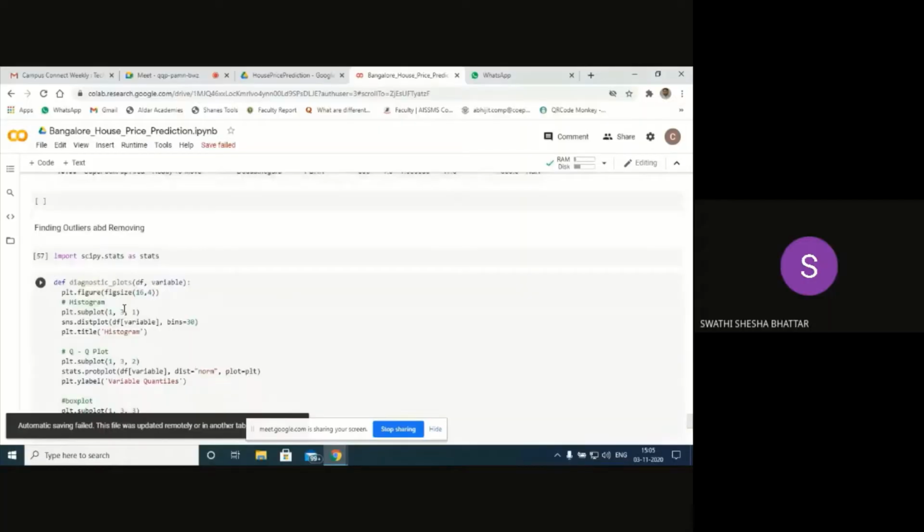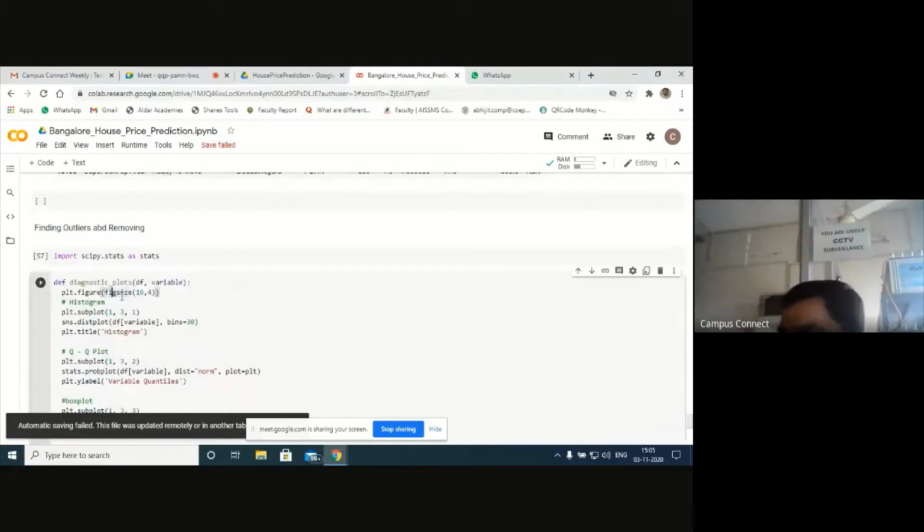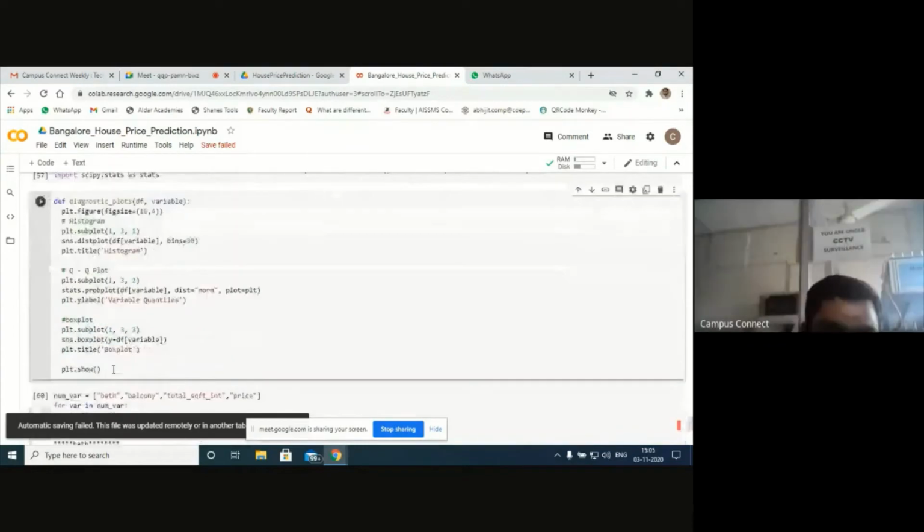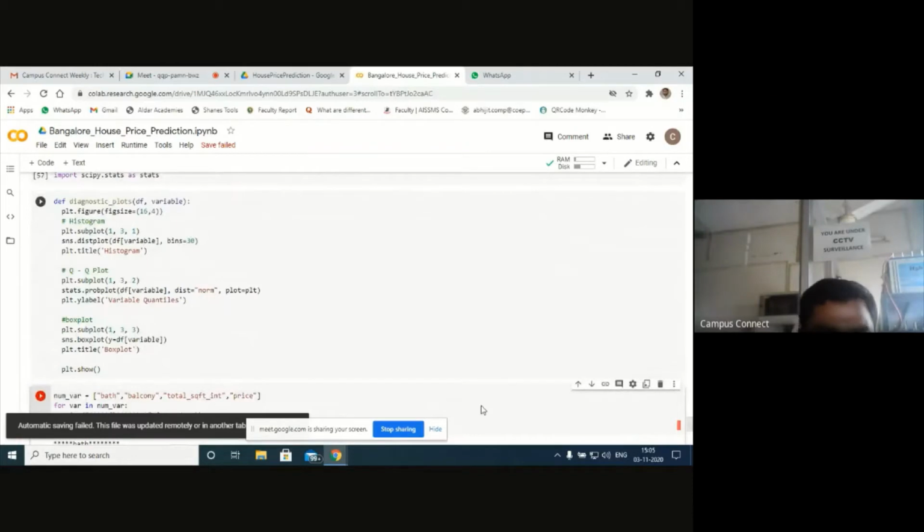PLT dot figure size. Figure size should be figure size equals to 16, 4. Here I always have this problem, always I commit this mistake. It should be equals to. Sorry, it's my mistake actually. Next, run this one.